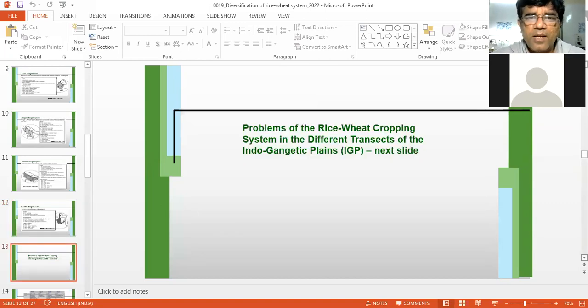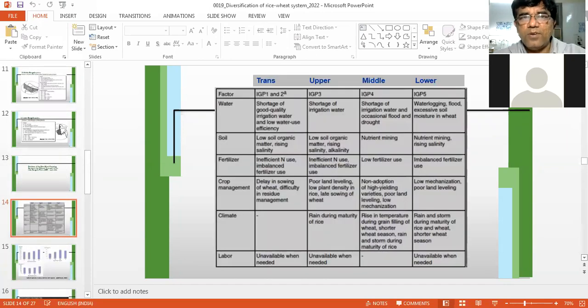So you can see there are a number of problems associated with rice wheat cropping system in different Indo-Gangetic Plain zones. Out of four, in one you will have more problem of water scarcity. In other, you can have excess of water. So these kinds of problems are region specific. For example, shortage of good quality water in IGP 1, that is your Trans-Gangetic zone.